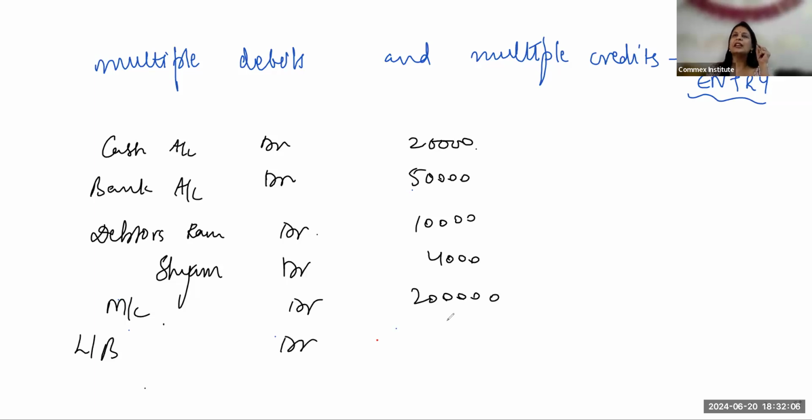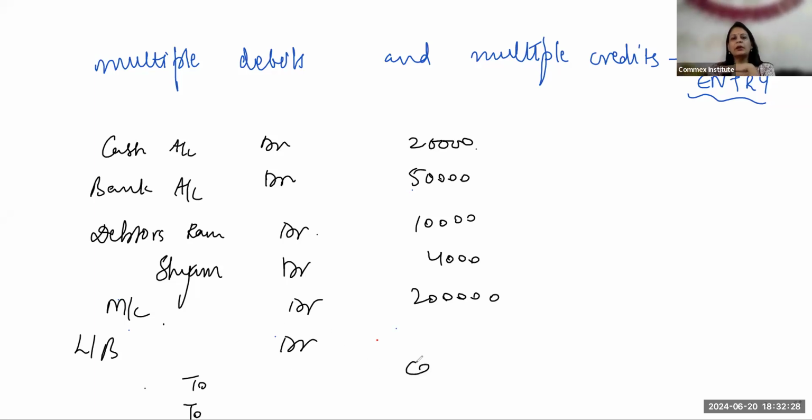Whatever our assets are, we will keep on debiting. So many debits are there. We are going to put all my debit aspects first, all my asset accounts first. There may be some prepaid expenses, there may be some accrued income. All those will be debited one by one. And then we'll put all the credit aspects too. So it'll be a long entry.